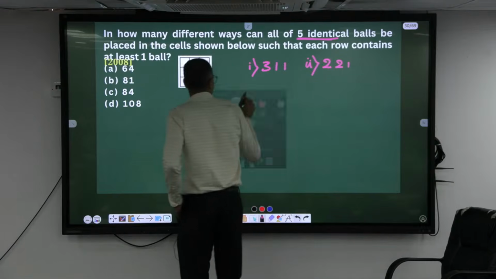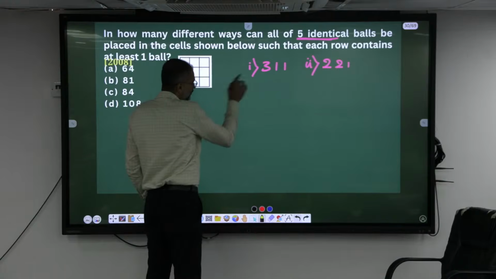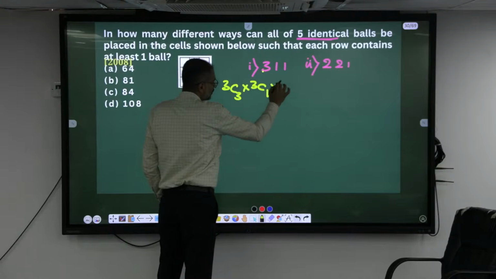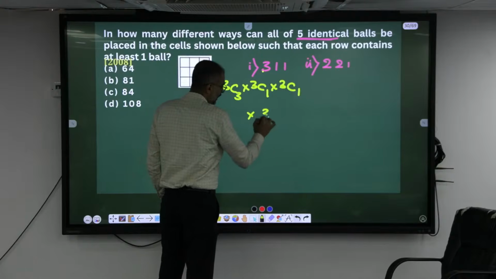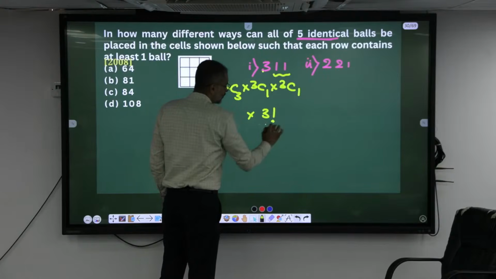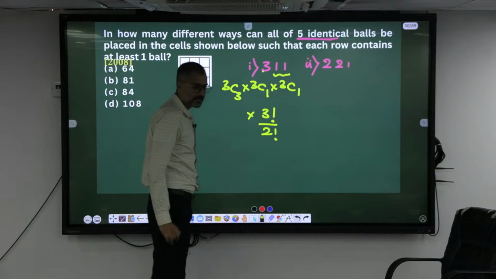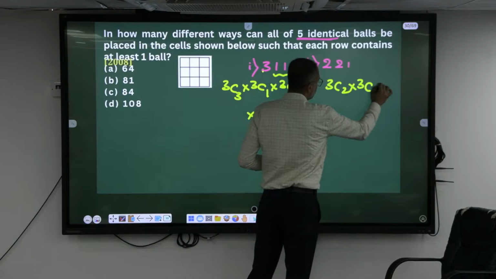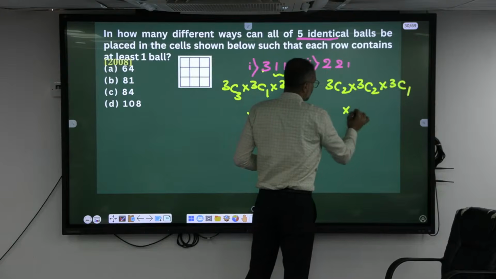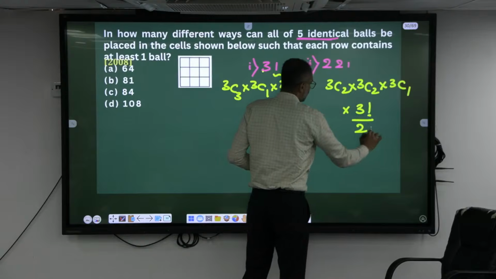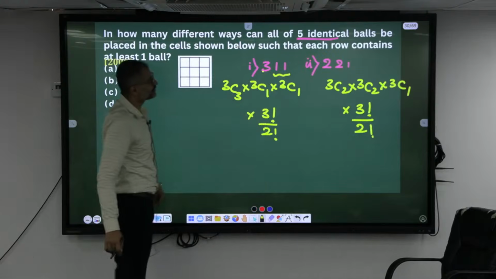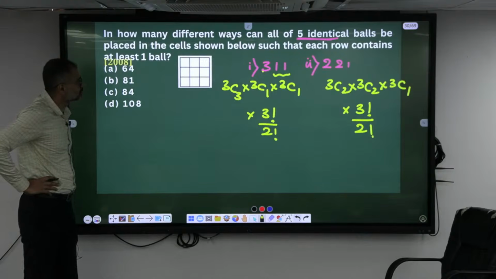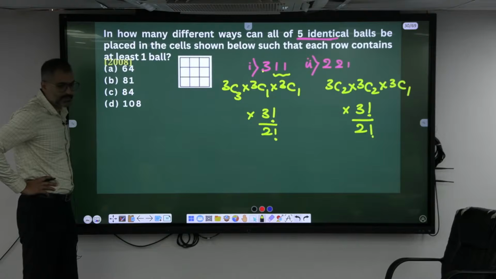Can you put the combination here? What is this one, madam? It needs 3C3 into 3C1 into 3C1 into 3 factorial. But there is a repetition. How many times? 2 times. Hence divide by 2 factorial. Second case, 3C2 into 3C2 into 3C1 into 3 factorial, again divided by 2 factorial. Okay, this is the better way here.